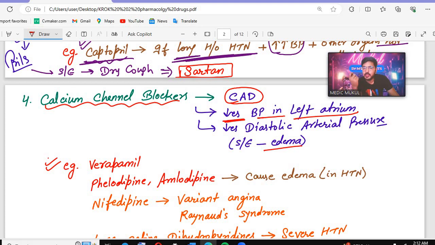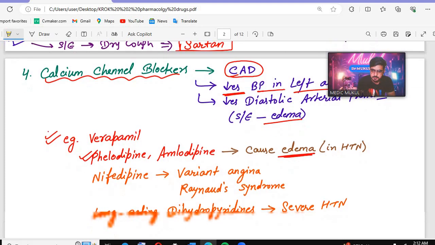That is a calcium channel blocker. So the side effect of the calcium channel blocker, amlodipine, is causing the edema. So felodipine or amlodipine, this is again a question that has been asked. And remember, if felodipine or amlodipine is there, which side effect do they cause? They cause edema in hypertensive patients.